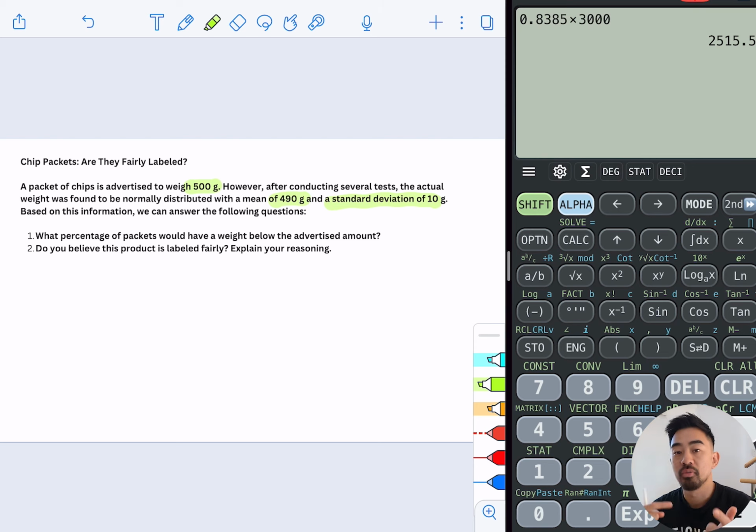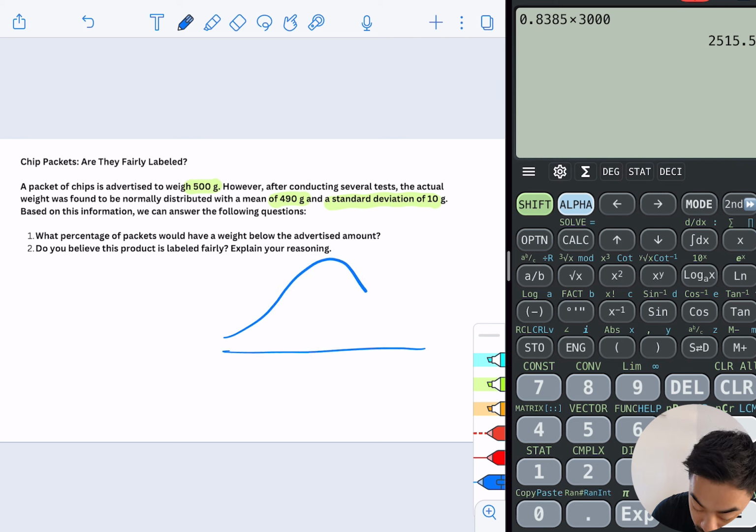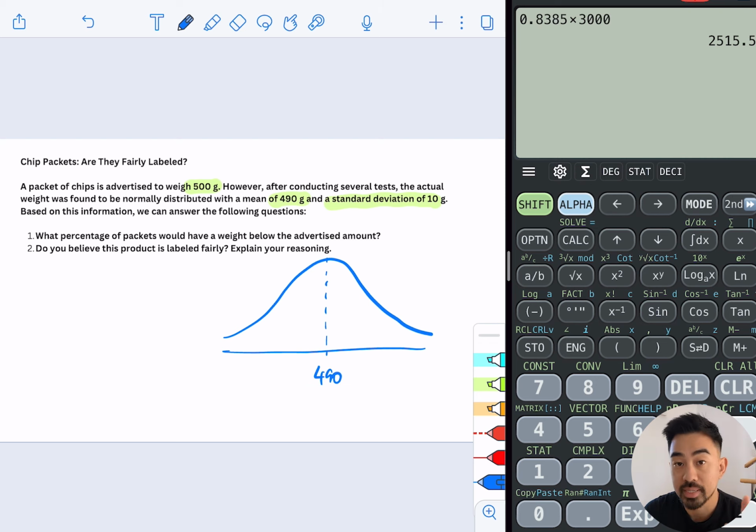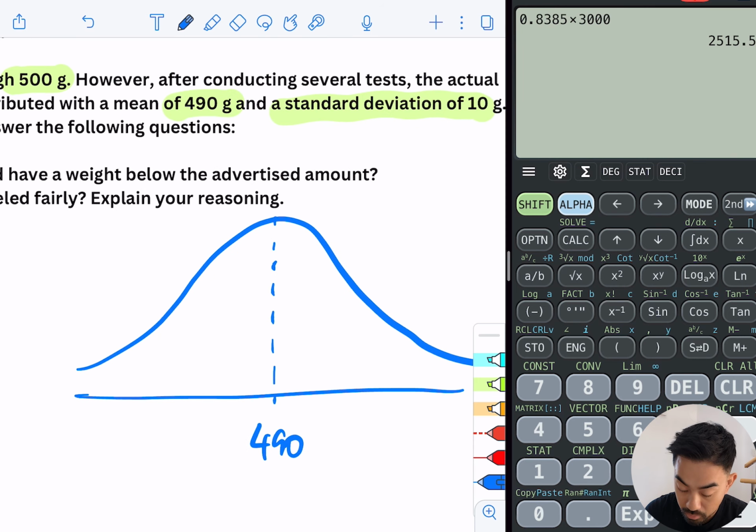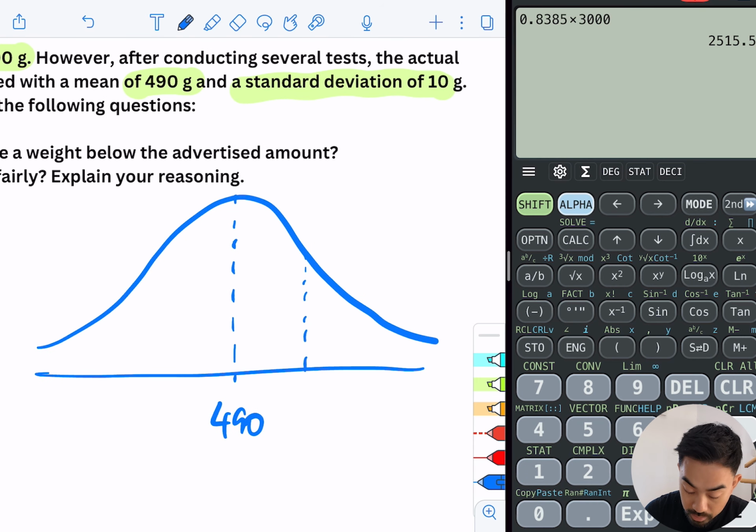All right, now, before I even attack this question, I'm just going to quickly draw out the bell curve. And I'm going to also put in the mean and 3 standard deviations above, 3 standard deviations below, and fill in all the percentages. Okay, put in my average there, so that's 490, because that's my mean. And I'm going up by 10 grams each time, so that's going to be 500, 510, and then lastly 520.